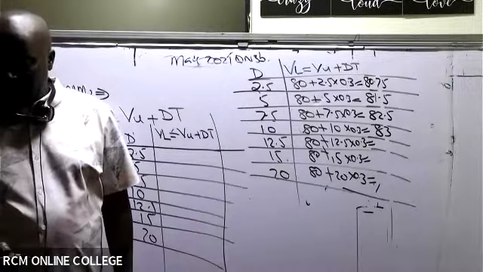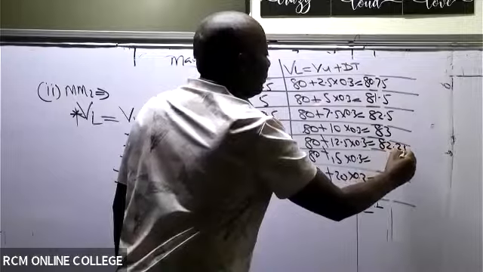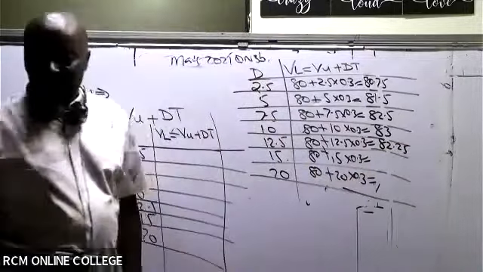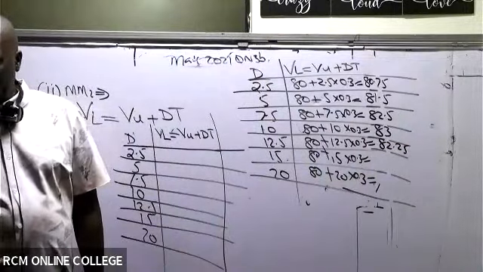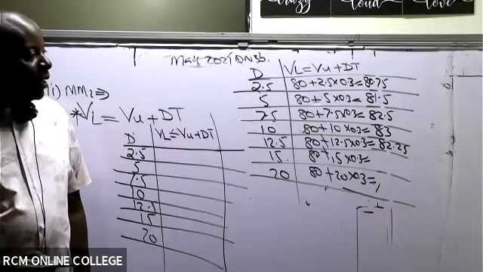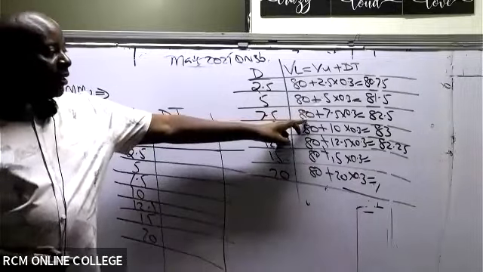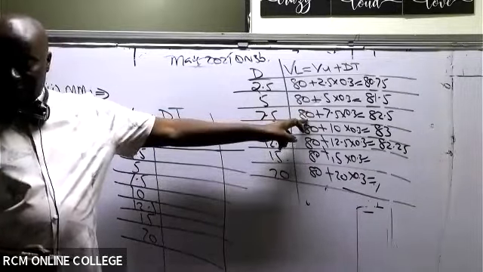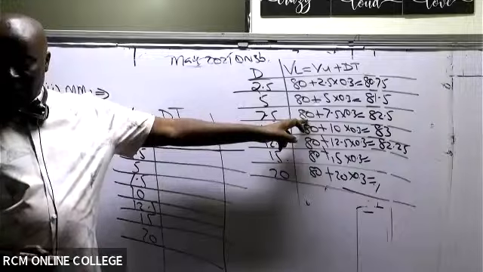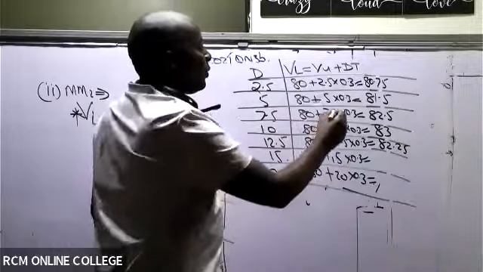The next one, 82.25. From there, what else do we have? The third one, I'm told, is 82.05. The third one can't be 50 because we already have a base of 80. The third one is 82.25. Thank you very much.